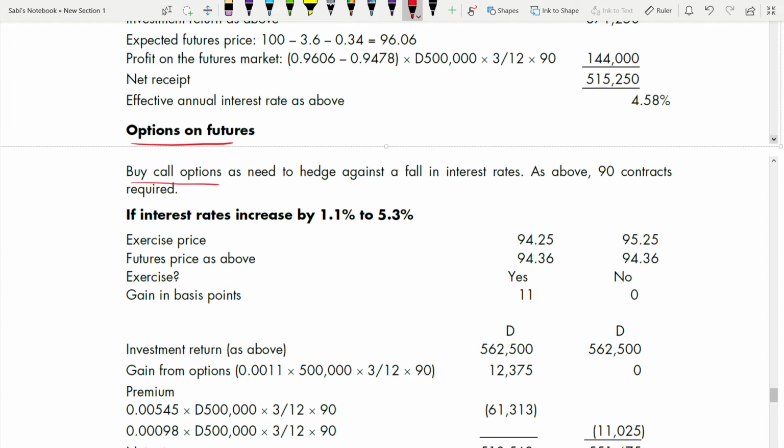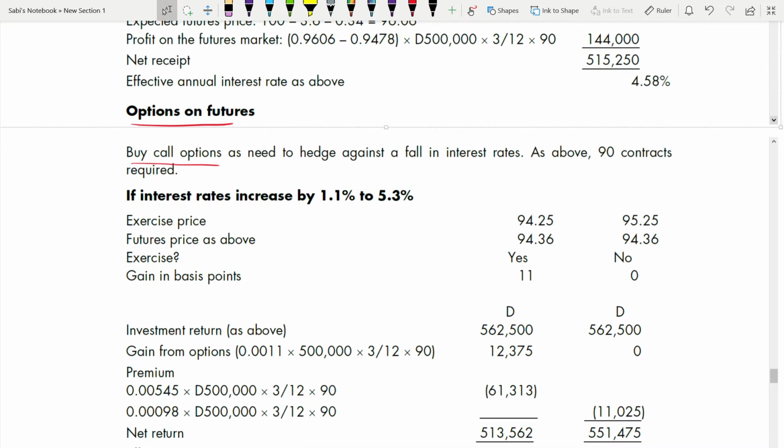Okay, no, it's okay. So as above, 90 contracts required. As you can see, don't waste time trying to find the number of contracts. We all know that for futures and options, we have to find the number of contracts. Whatever contract number you have got for the future, the same you can use for the option because the contract size is the same, and it will always be the same only.